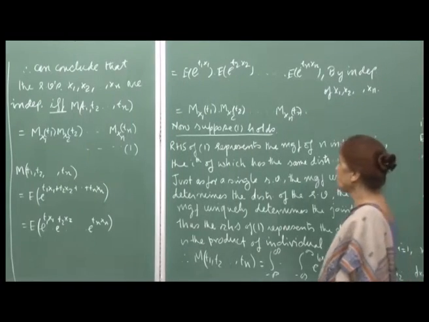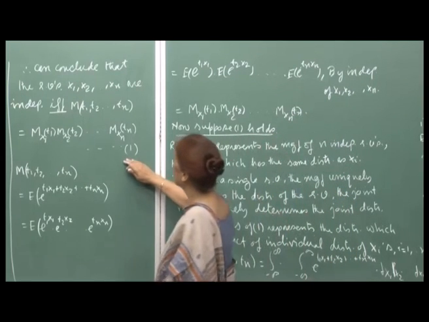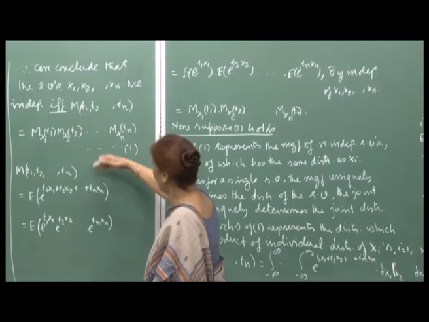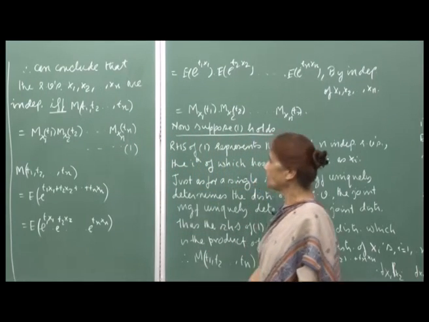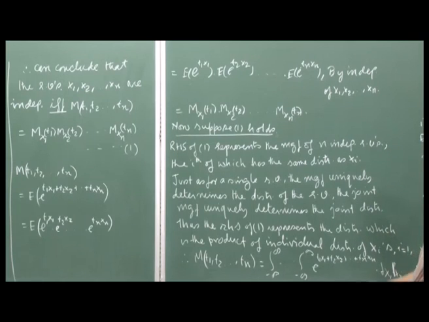Now let us show the converse, that is, suppose this relationship holds. We want to show that we can conclude from here that x 1, x 2, x n are independent random variables.